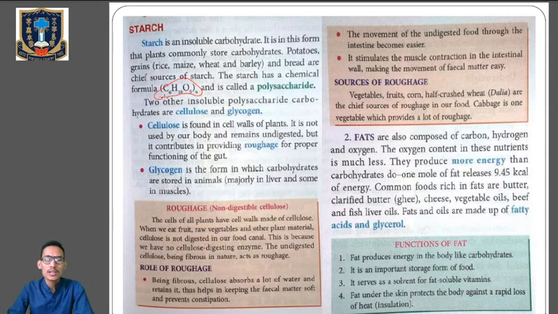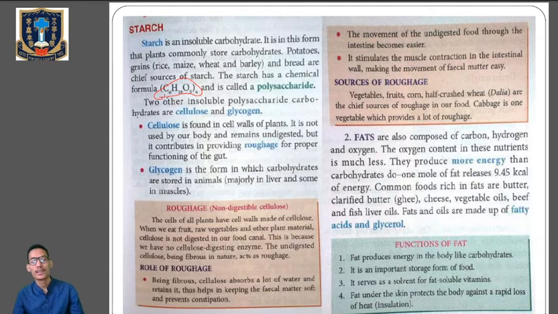So starch is an insoluble carbohydrate, mainly from the potatoes, grains and breads we get the starch. General formula C6H10O5N. It's also called the polysaccharides, and we have mainly two types of polysaccharides, cellulose and glycogen. Cellulose is the chief constituent of the plant cell walls, and in our body it is not digested. Okay, but it provides one of the most important roughage which is essential for the proper functioning of our gut. And glycogen is mainly stored in the liver cells or in the muscles. It's the most important form of carbohydrates.